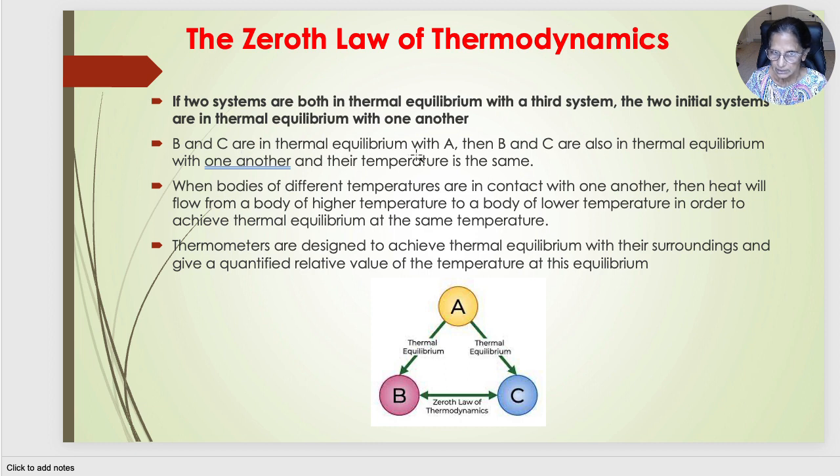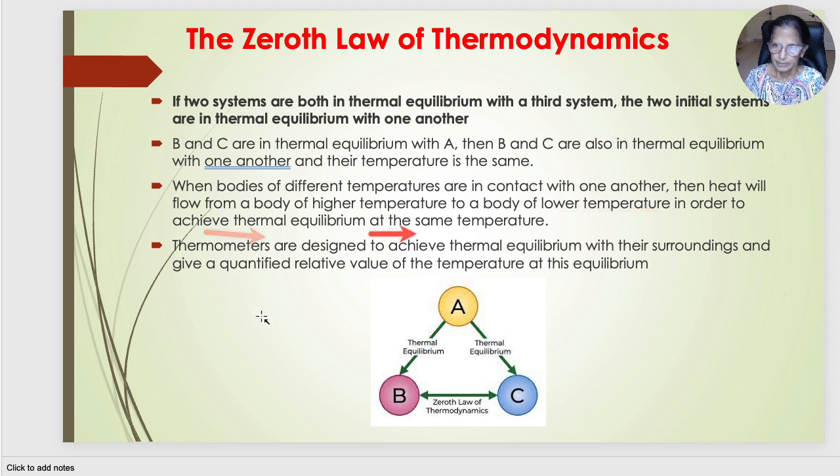B and C are in thermal equilibrium with A, then B and C are also in thermal equilibrium with one another, and their temperature is the same. Thermal equilibrium means the temperature is the same. When bodies of different temperatures are in contact with one another, then heat will flow from a body of higher temperature to a body of lower temperature in order to achieve thermal equilibrium at the same temperature.